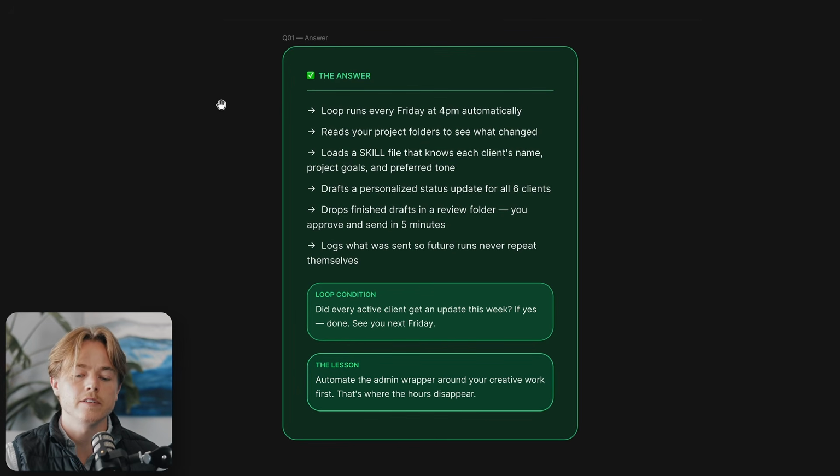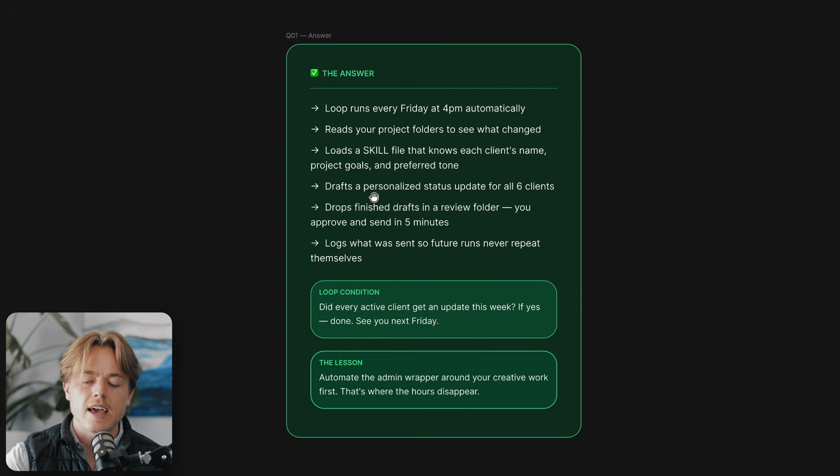So you have a loop that runs every Friday at 4 p.m. automatically. It reads your project folders to see what changed. It loads up a skill file that knows each client's name, project goals, and preferred tone. So this is like the memory of who your clients are and how we want to write. Drafts a personalized status update, drops a finished draft in a review folder.